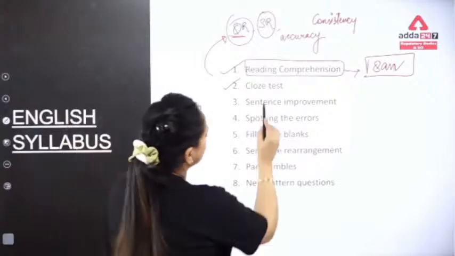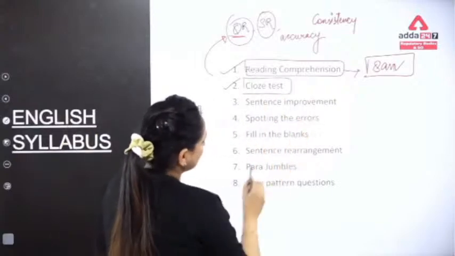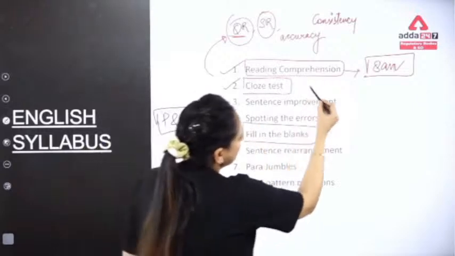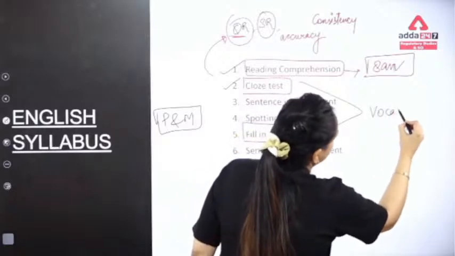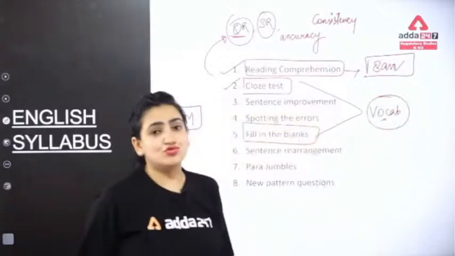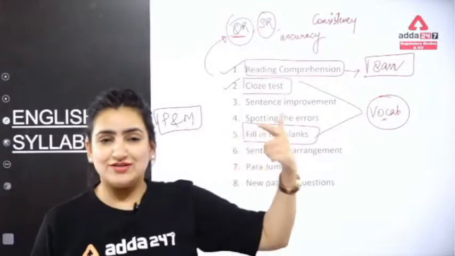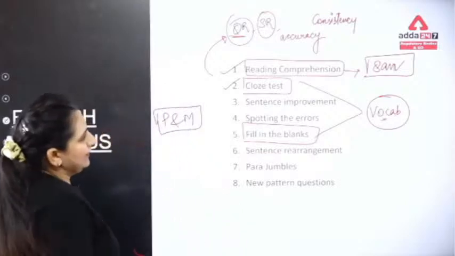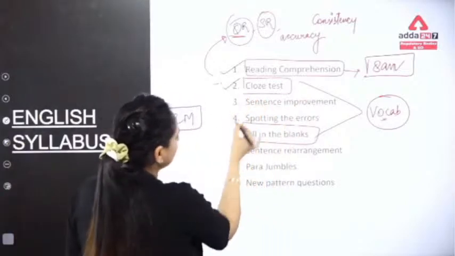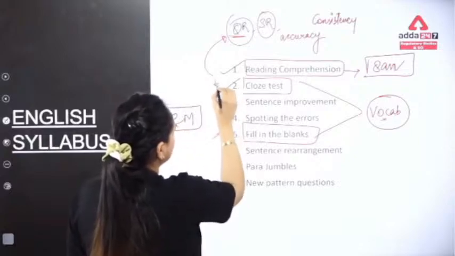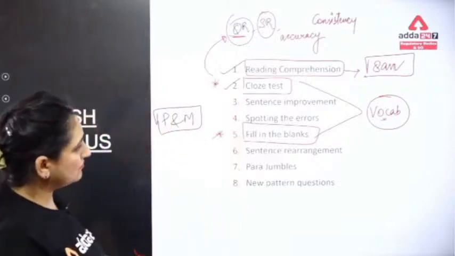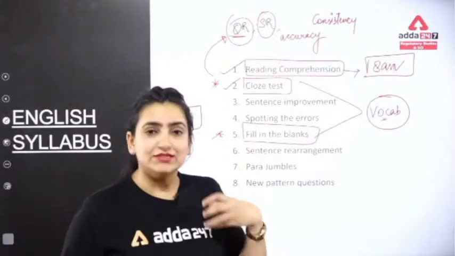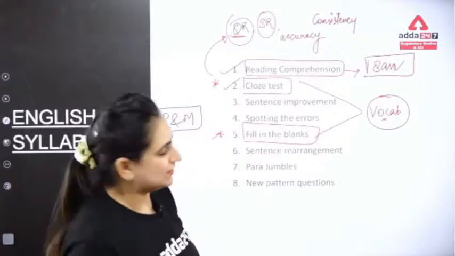Another part is the cloze test. When I talk about the cloze test, fill in the blanks, and things like this, these are solely vocabulary-based questions. If your vocabulary is strong, you will be able to solve them in the blink of an eye. Again, because there are options given in these sorts of parts, you just have to be very sure while marking the answers. I will be telling you all the tricks and approaches for solving such types of questions.